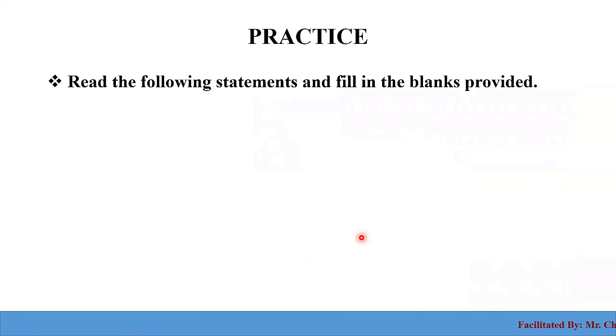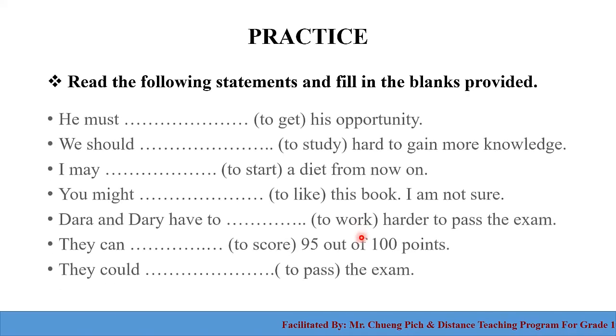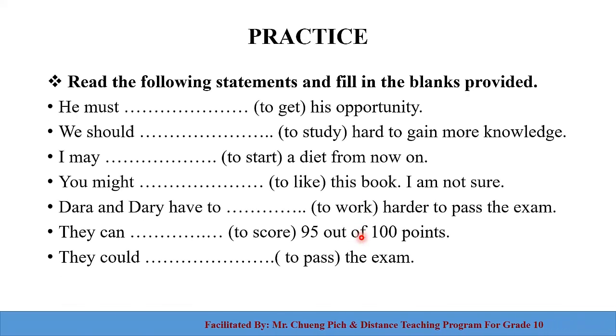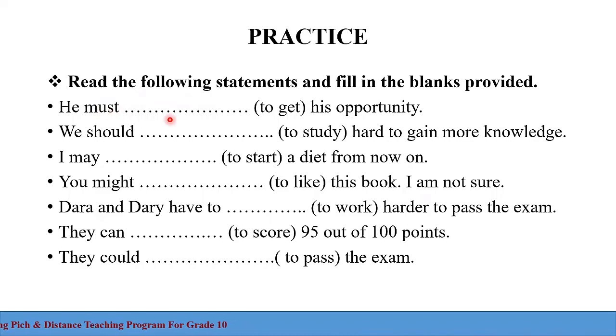So it's time for us to practice some exercises here. I've prepared them for you. So read the following statements and fill in the blanks provided. I provide blanks and some statements here. We have 1, 2, 3, 4, 5, 6, 7. We have 7 sentences. So he must blank to get. We have the verb to get his opportunity. So what should we do with this one?